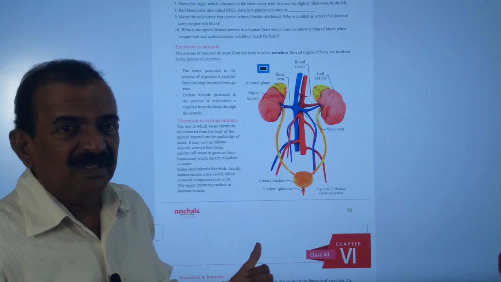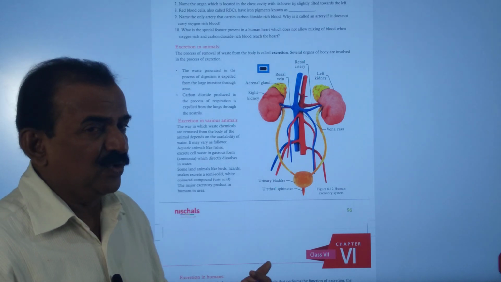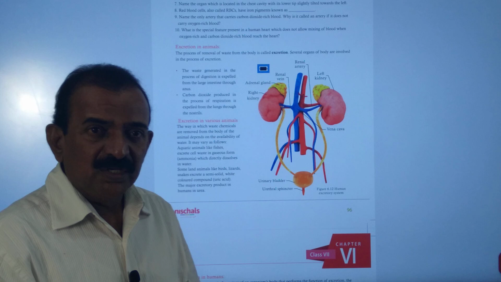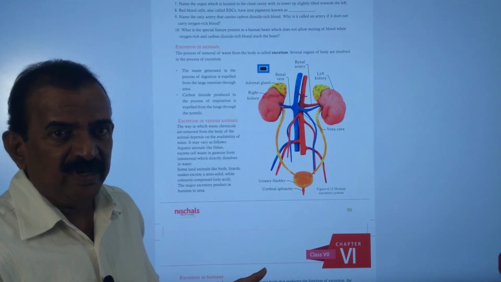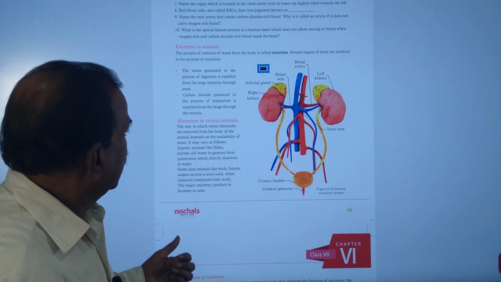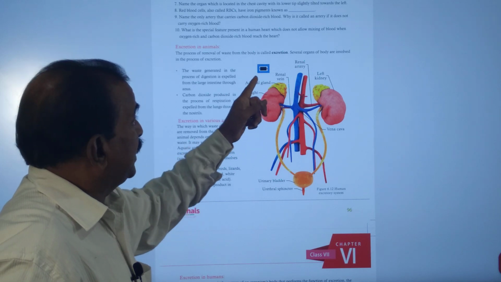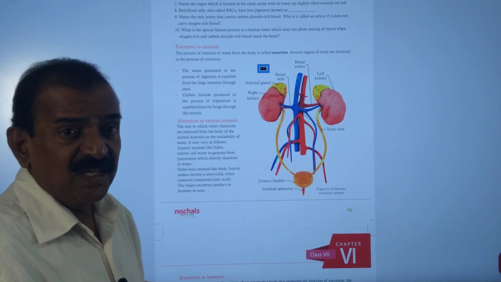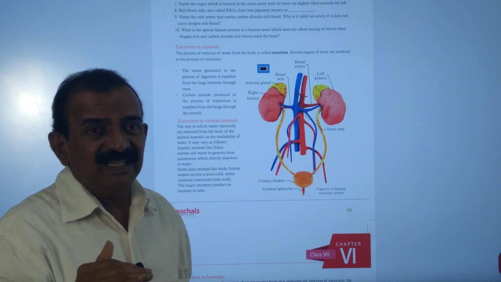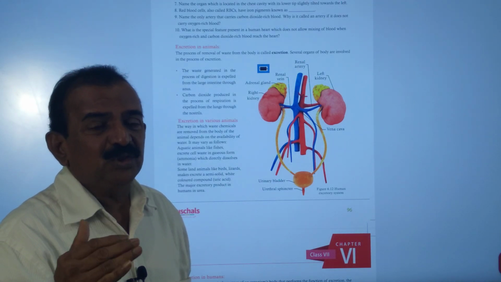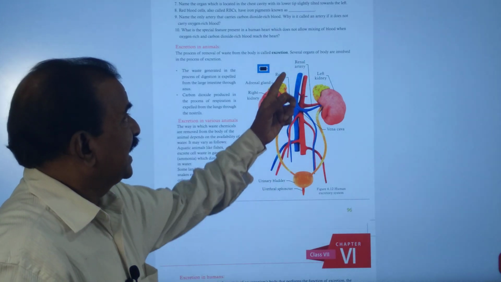And also here you see fishes, they eliminate their gaseous waste like ammonia, and this ammonia dissolves in the water. So water is essential to eliminate the waste materials in case of fishes. So here the process of removal of waste from the body is called elimination, I told you. So metabolic wastes are generated in a living organism, and the removal of those metabolic wastes from the body is called excretion.